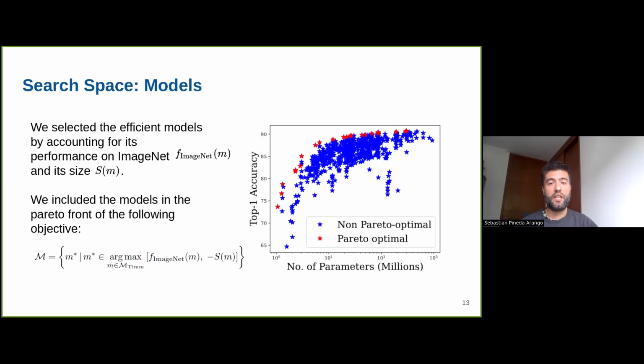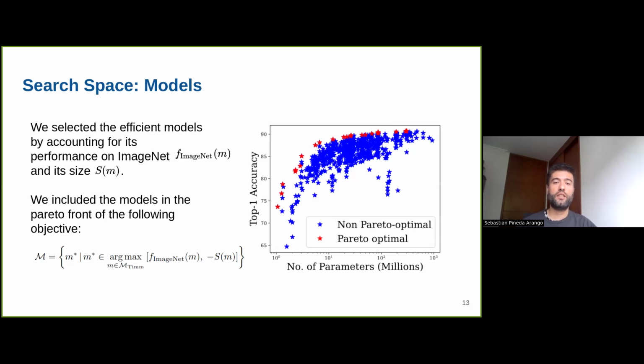So for selecting the models, we selected only 24 models out of more than 700 models that the Timm library has. As I said, we are using the Timm library pipeline and reusing many of the hyperparameters. We did this because we wanted efficient models.